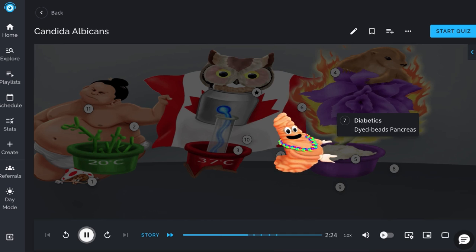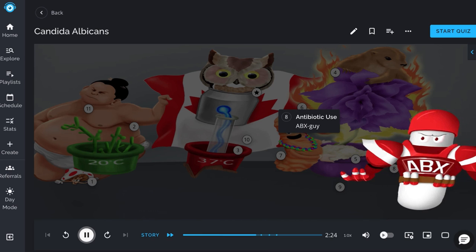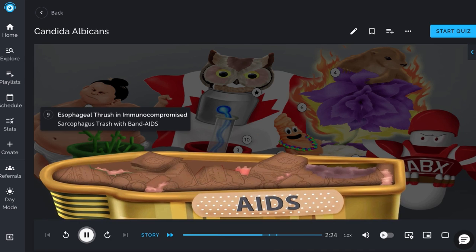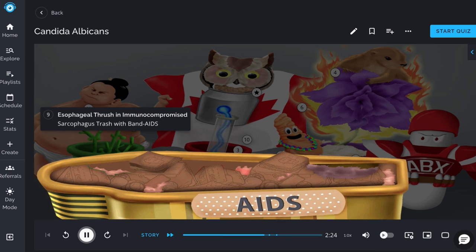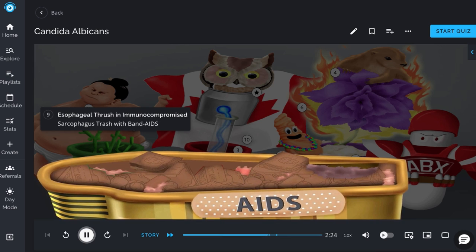There are multiple risk factors for candidal infection. Diabetes is one example, shown by the dyed bead pancreas. Patients taking antibiotics are also at risk, since this disrupts normal bacterial flora, shown by the ABX guy. In immunocompromised states like AIDS, esophageal thrush can be seen, represented by sarcophagus trash with the band aids.